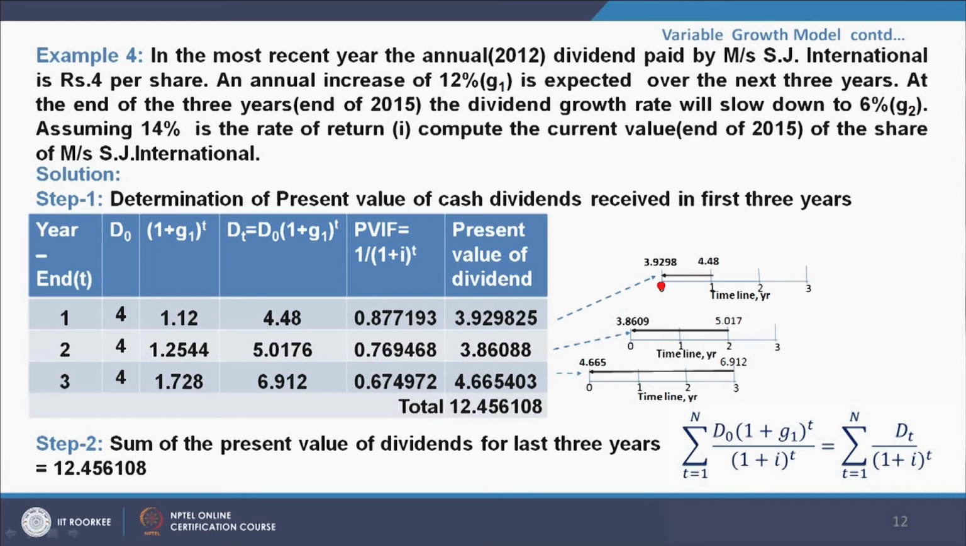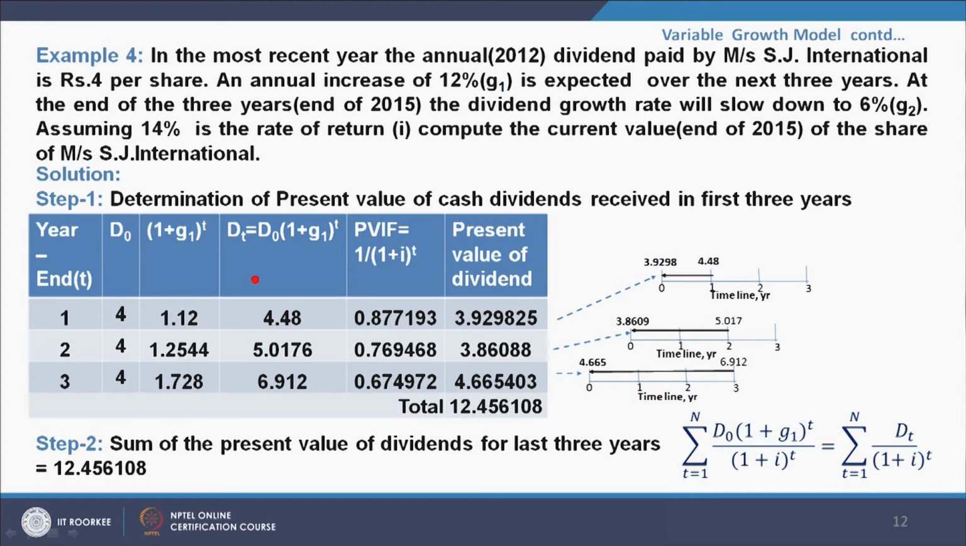Now, here pictorially this is shown. At the end of first year, this is 4.48 rupees, and when this is brought to the present value as t equal to 0, this becomes 3.9298. Similarly, in the year ending 2, D0 value is 4, (1 plus g1) to the power t, here t becomes 2, becomes 1.2544. When these two are multiplied, this becomes